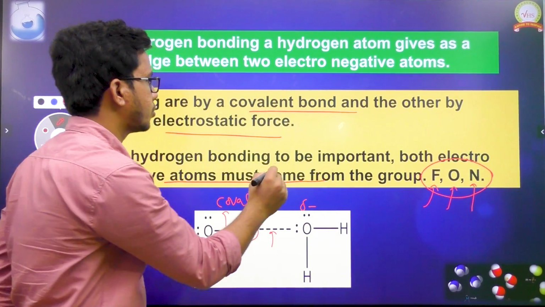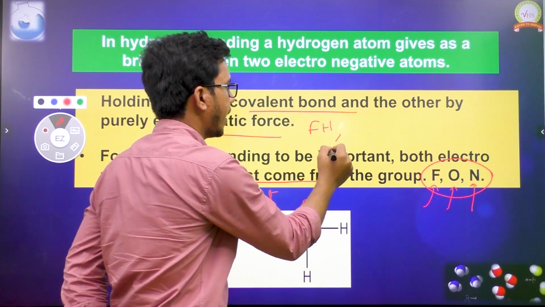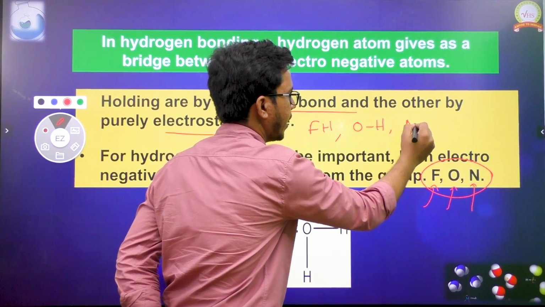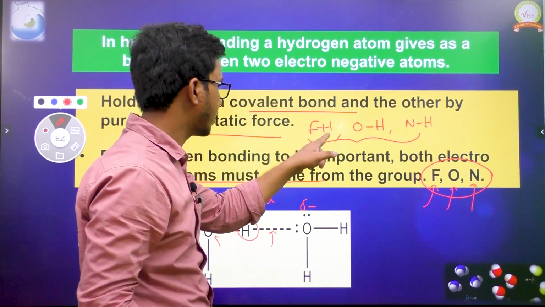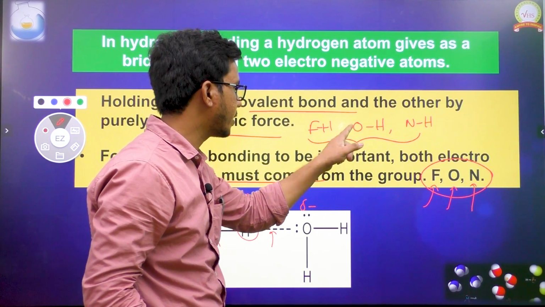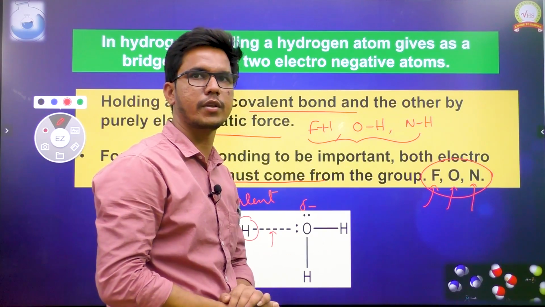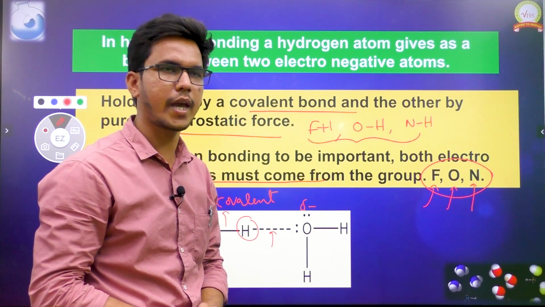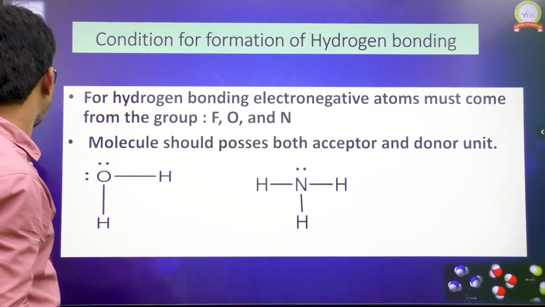Means hydrogen should be connected with fluorine, or hydrogen should be connected with oxygen, or hydrogen should be connected with nitrogen. Any of these three bondings should be there. In these cases only, mostly, we will be seeing hydrogen bonding. Okay, remember this point. Then let us get into the next slide.